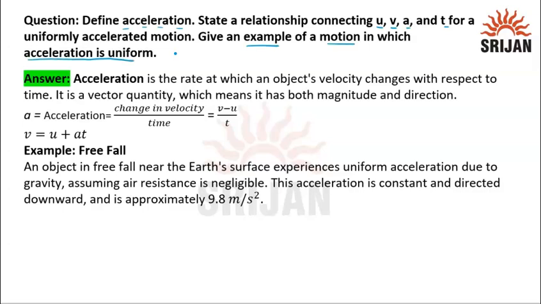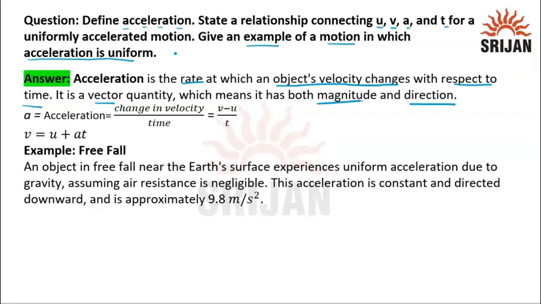So first of all, we are going to define the acceleration, which is the rate at which an object's velocity changes with respect to time. We know that acceleration is nothing but the rate of change of velocity, and it is a vector quantity because it has both magnitude and direction.